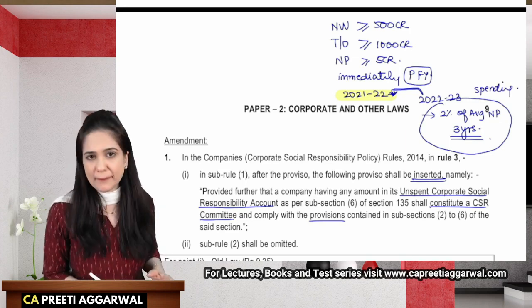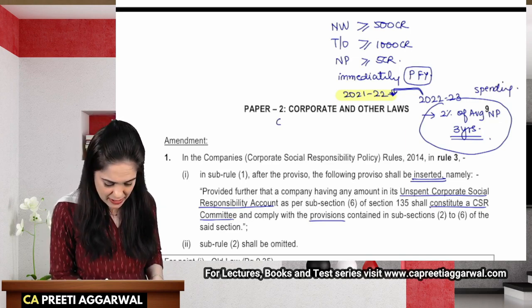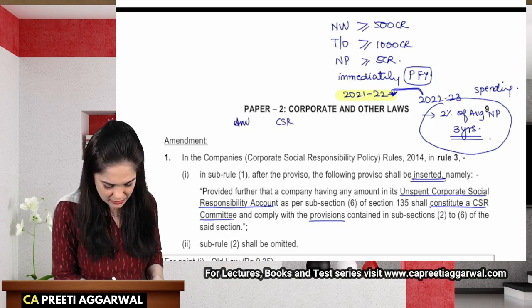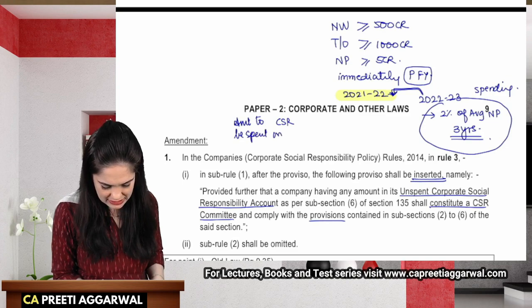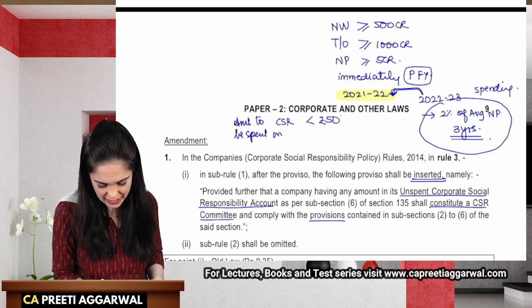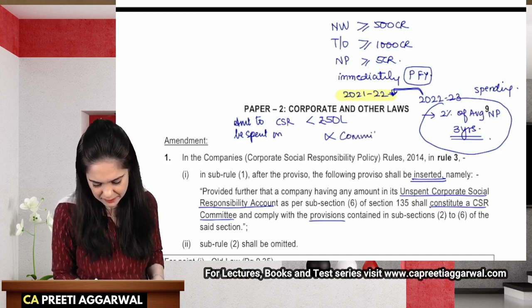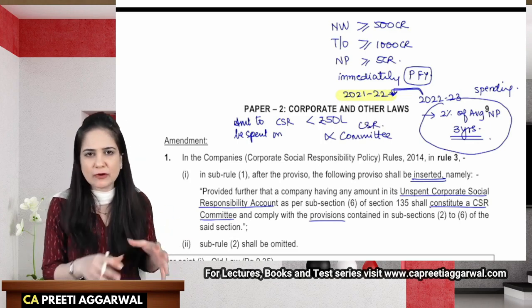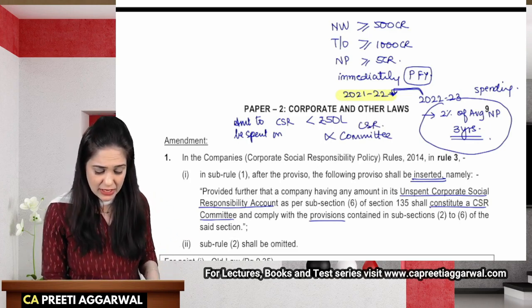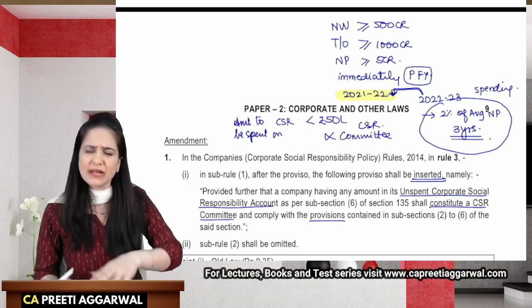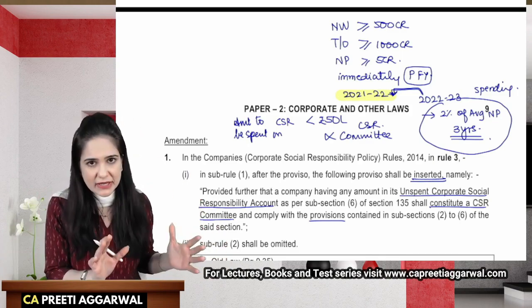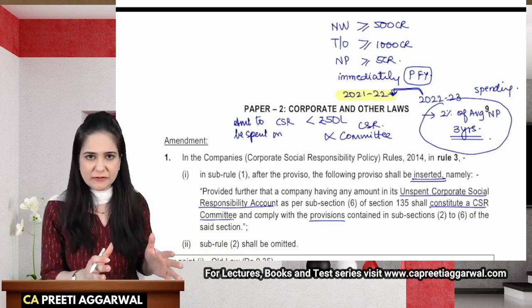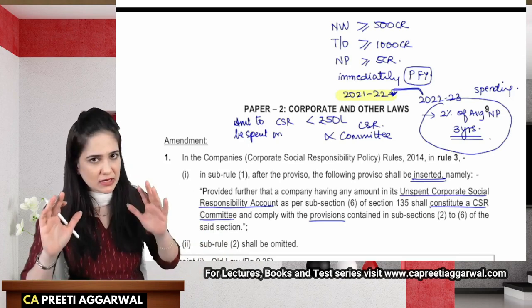You also need to remember that if the amount to be spent on CSR was less than rupees 50 lakhs, then you were not required to constitute a CSR committee. Yes, do you remember this? So this actually requires you to go back, and there is some background required. The first thing that was required, that if CSR applies to you, you have to spend, and you also need to constitute a CSR committee. But if your spending is less than 50 lakhs, then you need not constitute a CSR committee.